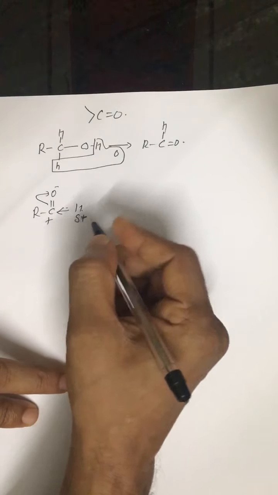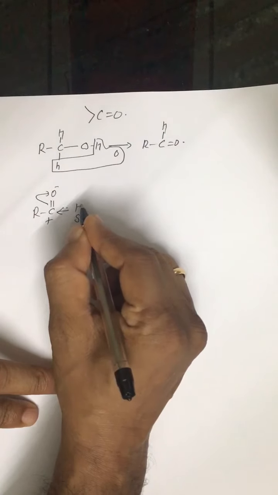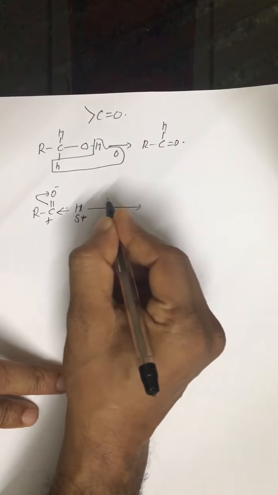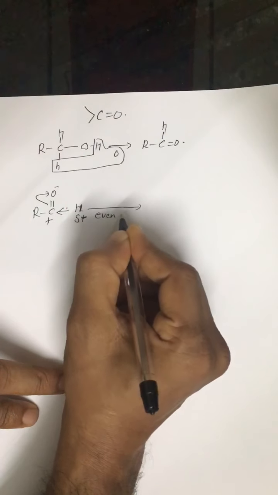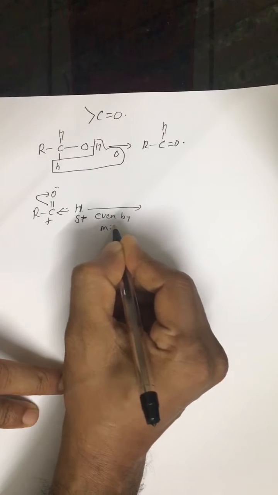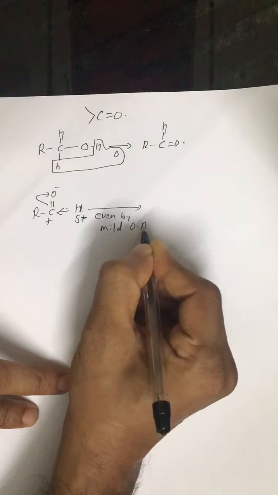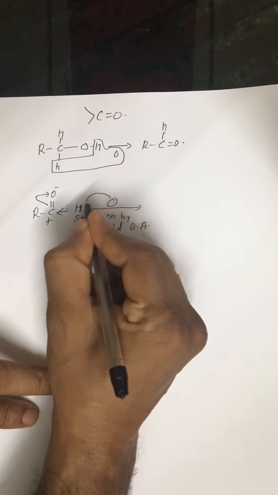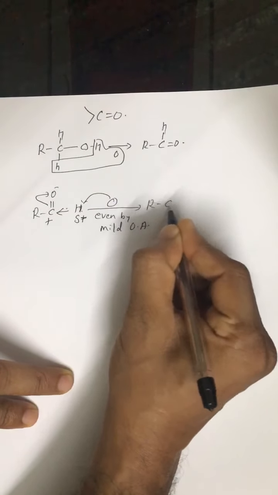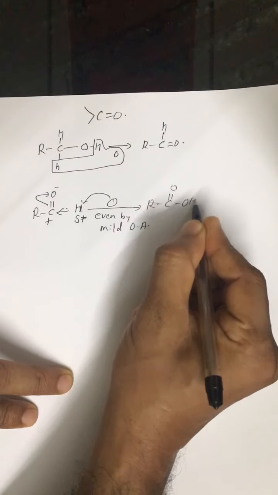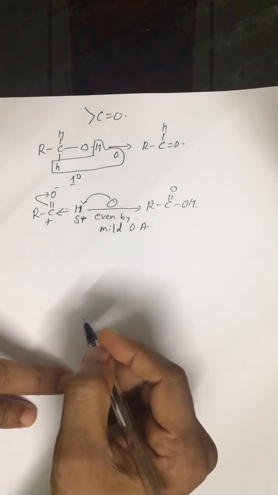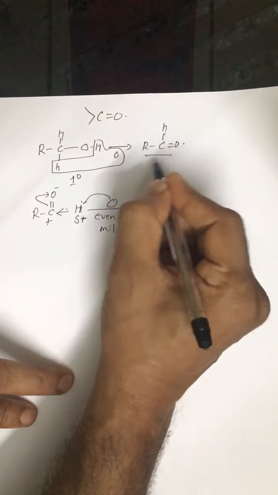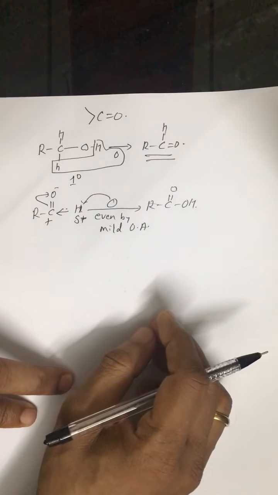So this hydrogen can be easily oxidized even by mild oxidizing agents. This hydrogen is easily oxidized to OH group. That means when primary alcohols, 1 degree alcohols, are oxidized, it is very difficult to obtain aldehyde.